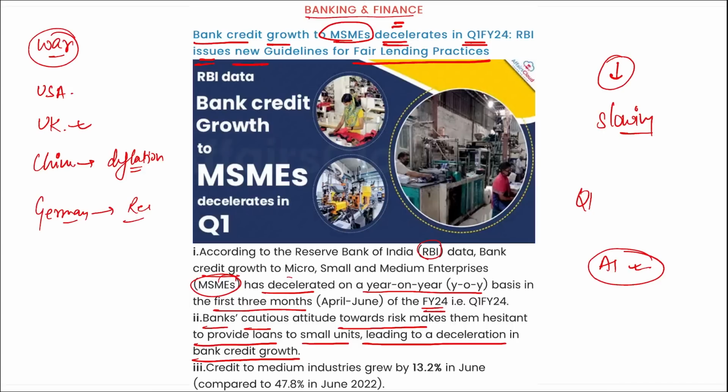So if production is becoming less, the particular business will be making less money, and if they won't be able to sell their products to the consumers or the customers, then we will be seeing that their revenue will decline, and if the revenue declines, the loan they have taken from these banks, they won't be able to pay. So the banks are very cautious in providing money to these MSMEs, and they are checking thoroughly which organization they should provide the loan to or not, correct. So that is the reason we are seeing a deceleration in the first quarter of the fiscal year, correct.